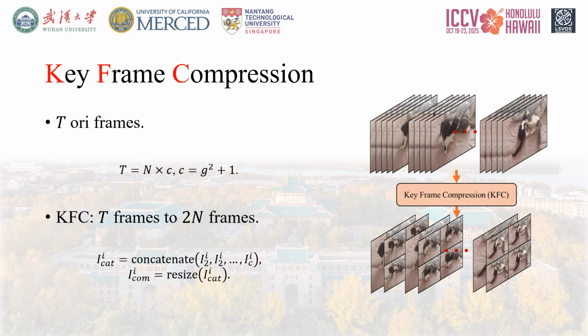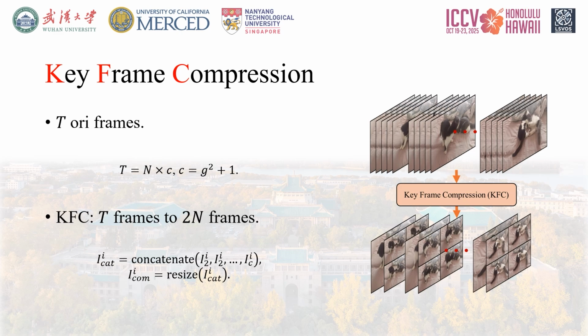As you can see on the slide, we concatenate G times G frames within the clip into a single, large image, I_CAT. Then we resize this concatenated image down to the original size that fits a single image slot in the MLLM's input, I_COM. We specifically designed the C frames per clip using the formula C equals G squared plus 1, where G is the compression grid size.